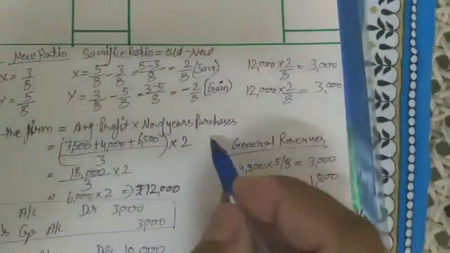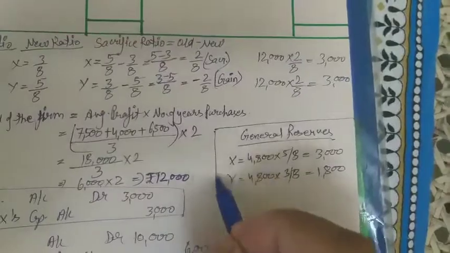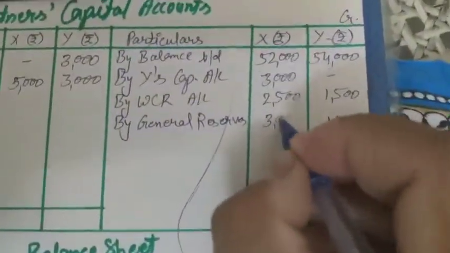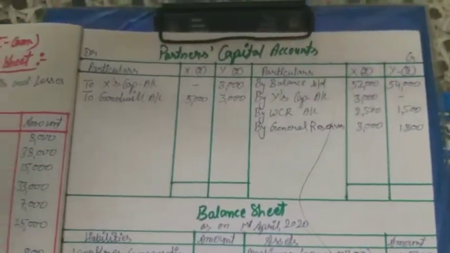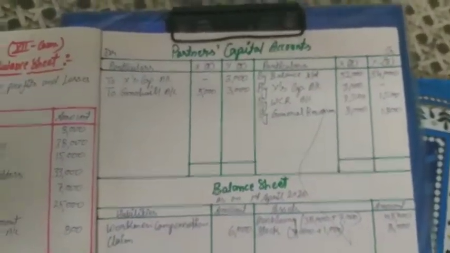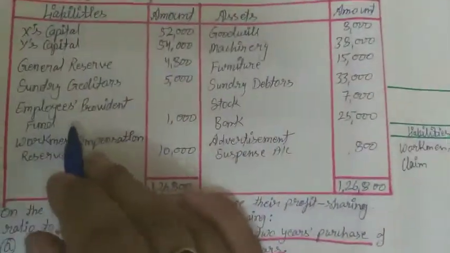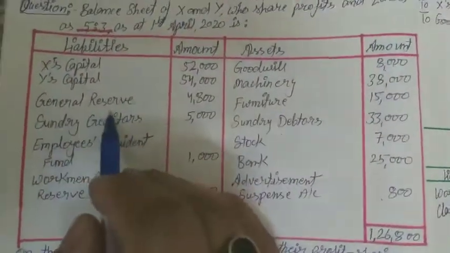This will be the treatment for general reserve. So 1,800 to Y and 3,000 to X. Are you getting every transaction now? General reserve we have done.